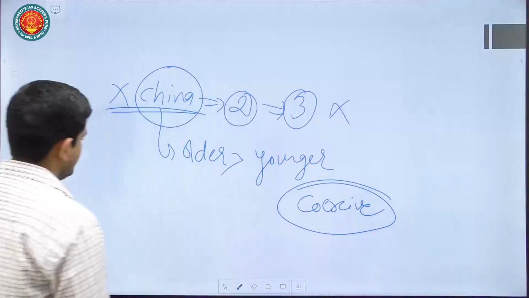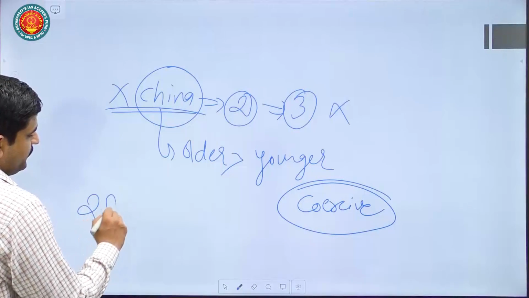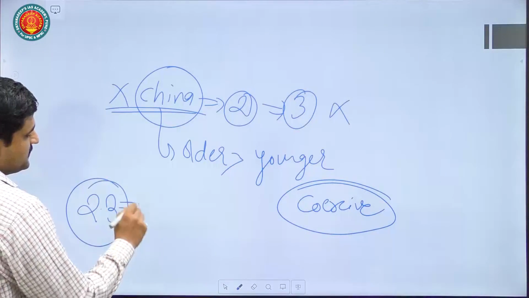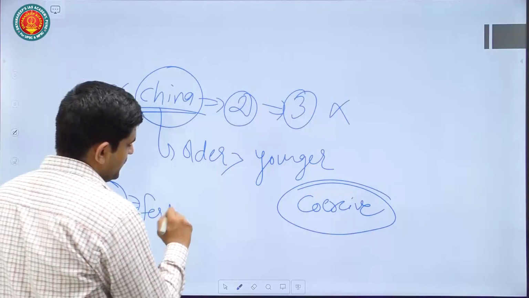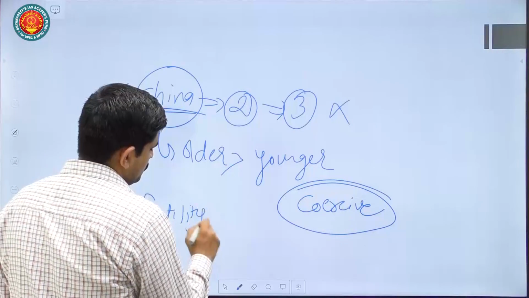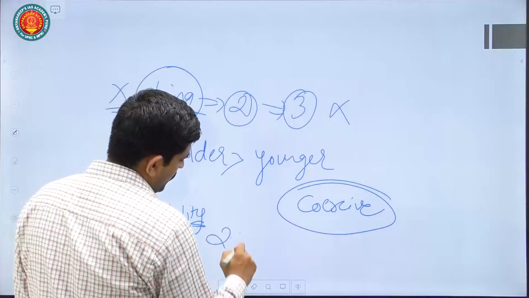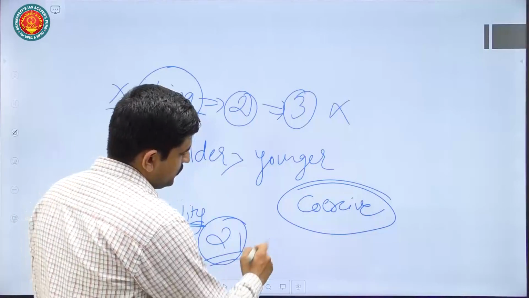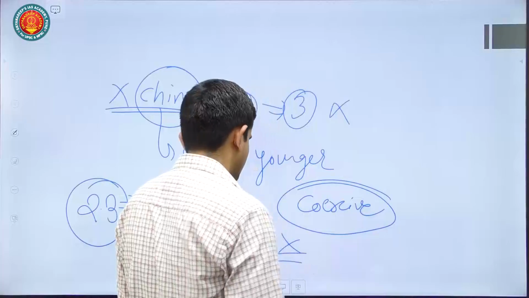Then there is already a replacement ratio in India. We are reaching towards 2.3, which is the present fertility rate in India, and we are very much closer to the replacement rate, which is 2.1. So there is no need to have such coercive policies in the first place.